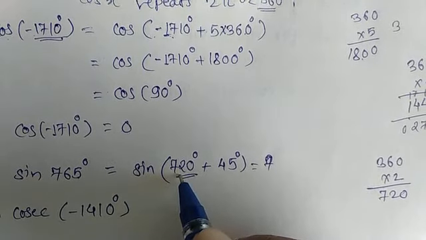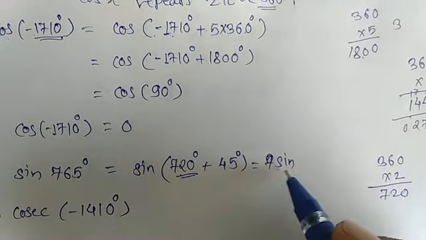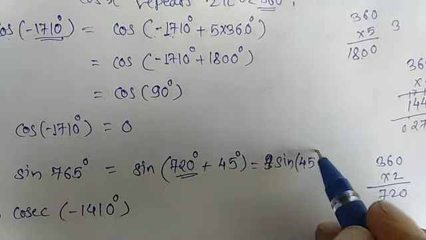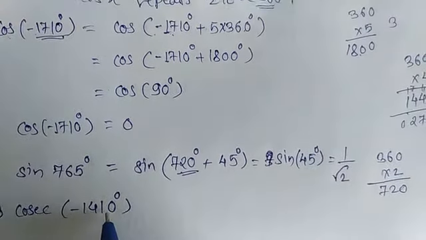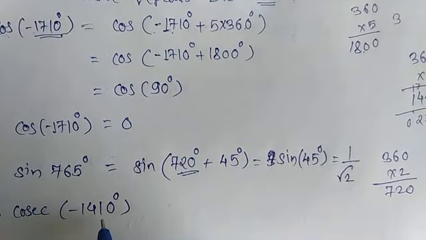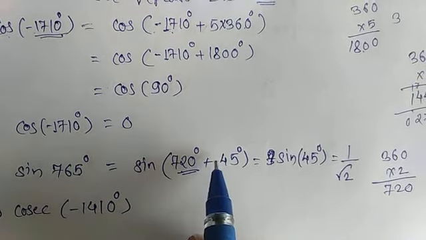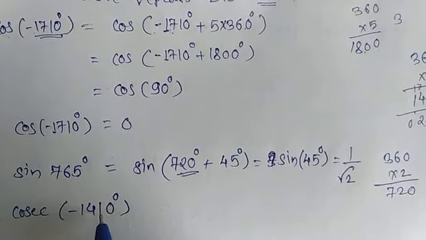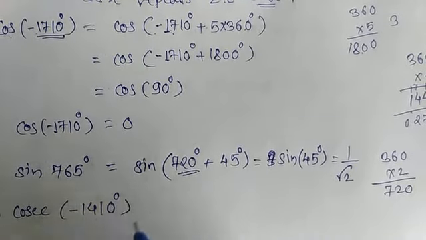This is a repetition of twice pi, or 360 into 2. So here we have to find the value of sine 45 degree, which is 1 upon root 2. Similarly, for 1410 you can solve by these steps only. We have to find the nearest value of minus 1410 and solve it.